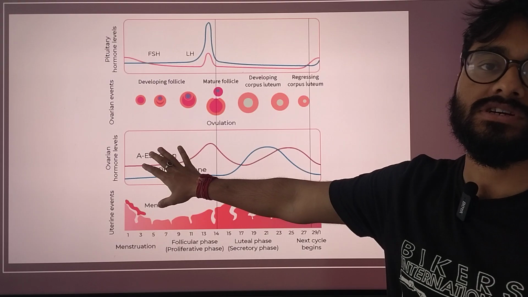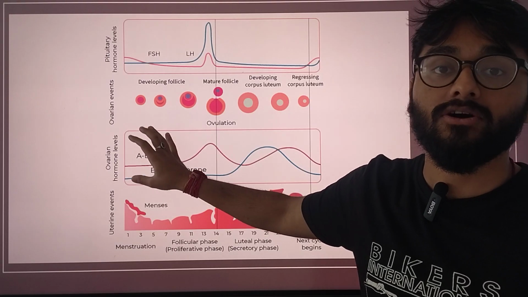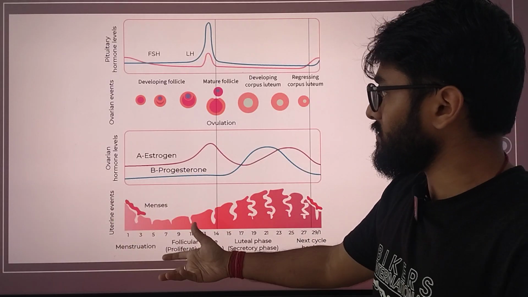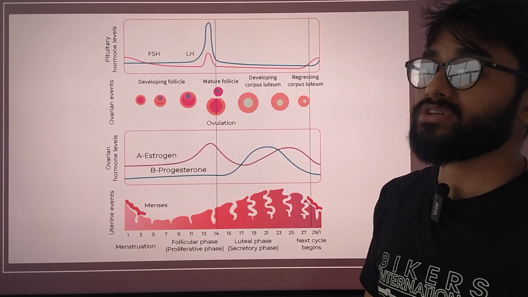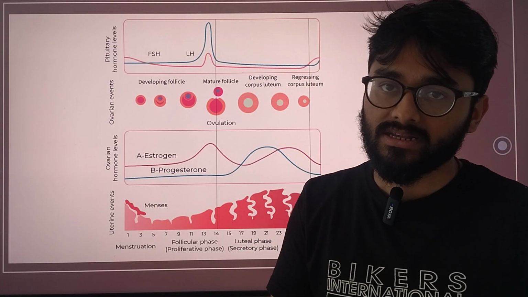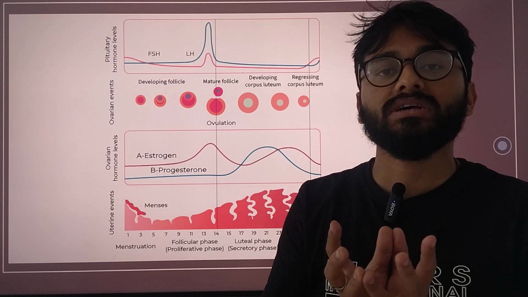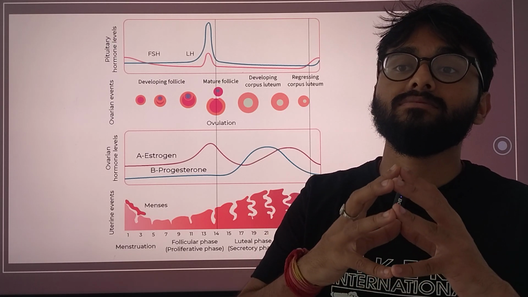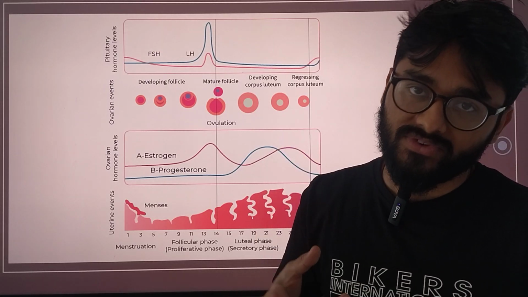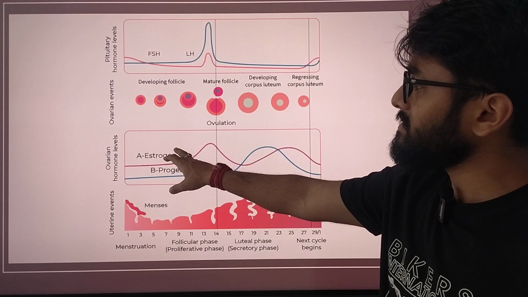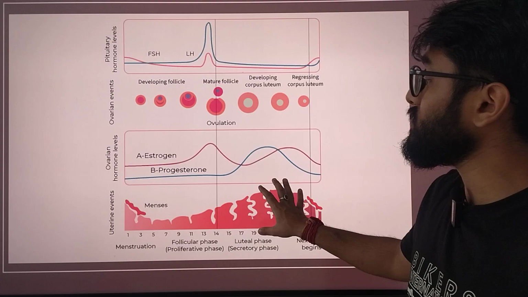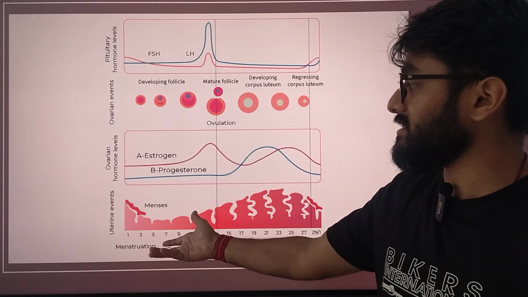Ovarian hormones are simply those hormones which control the activity or the development of the ovum, along with the pituitary hormones which help the follicle to develop. There is a difference between the ovum itself and the follicle itself. The follicle can be understood as the cover, or the sac, in which the ovum itself is developing. The ovarian hormones also control the uterine muscles, the uterine wall layers, everything.